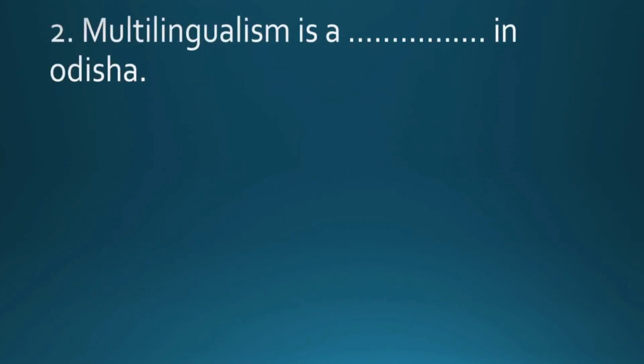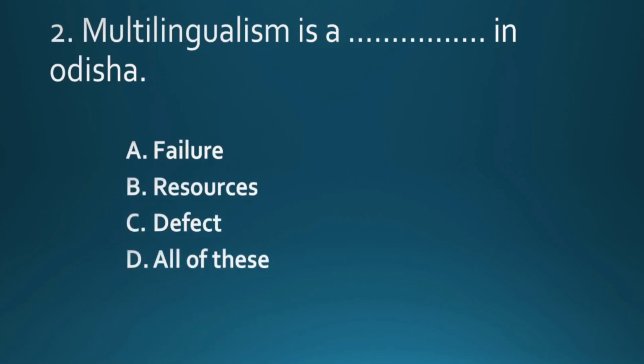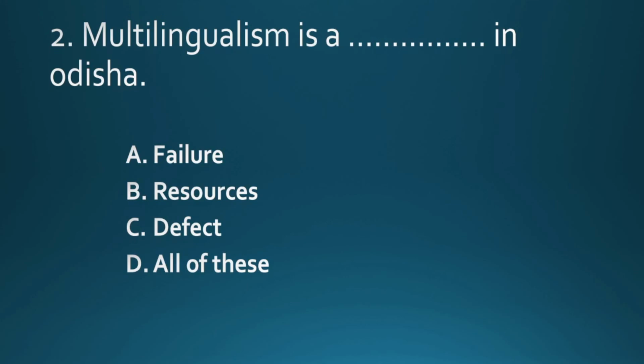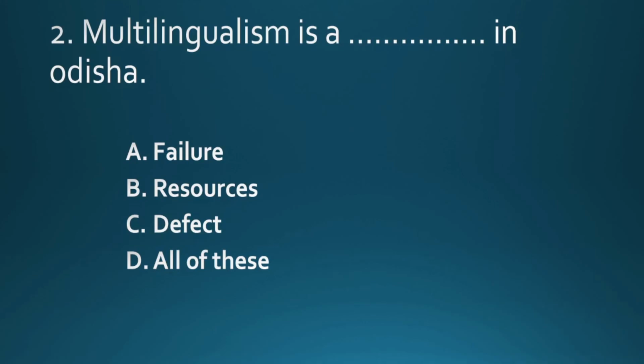Question number 2. Multilingualism is a dash in Odisha. Failure, resources, defect, all of the above. Friends, multilingualism is a resource for us. Why is it a resource? Because if you know more than one language, it will help to learn other languages also. In Odisha we have 62 tribal languages and many local languages also. So if you know different types of language, that will help in learning and acquiring the skills of other languages.